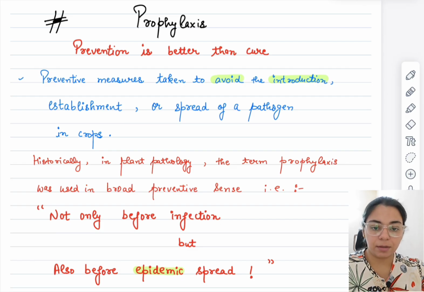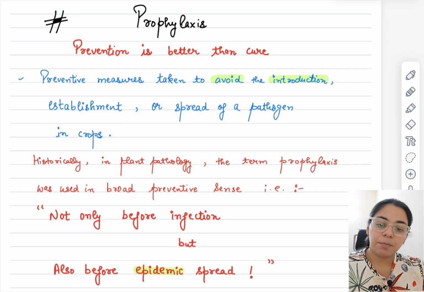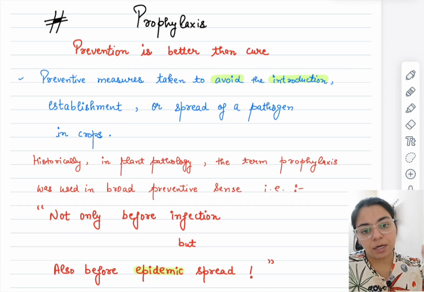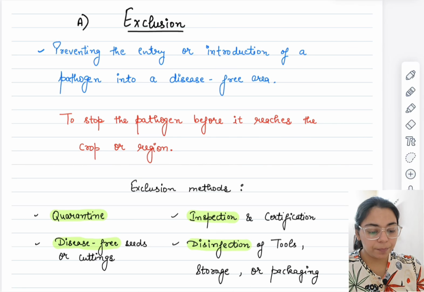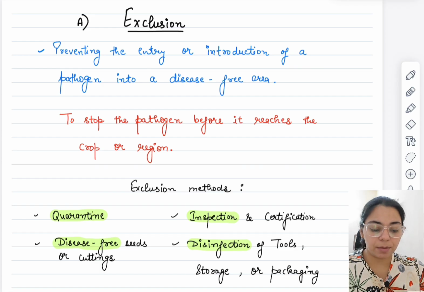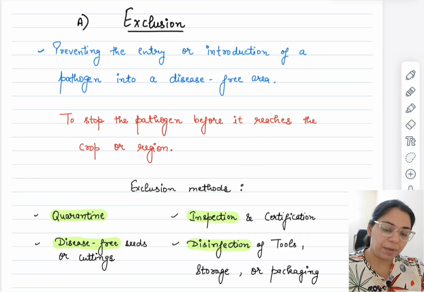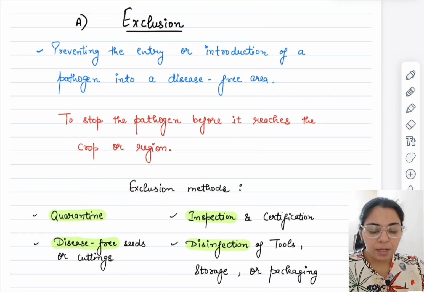But in verbal meaning, prophylaxis simply means that we cut off the pathogen, or we create a barrier at the very first stage, so that it does not even cause infection to our plant, okay. So we'll be studying prophylaxis according to its true verbal sense only. The first method of prophylaxis is exclusion.